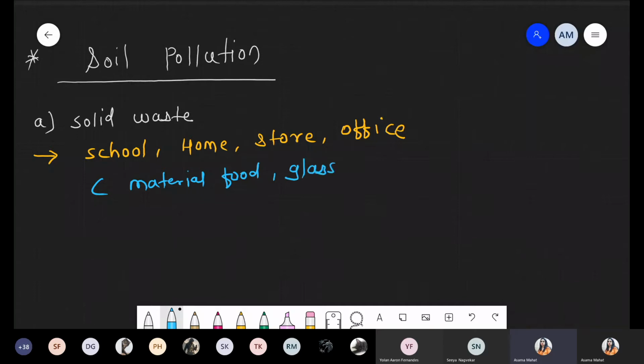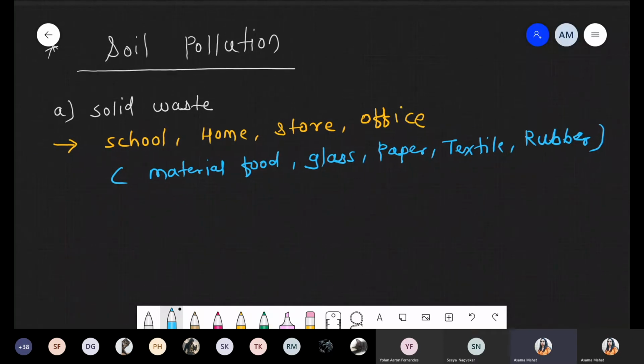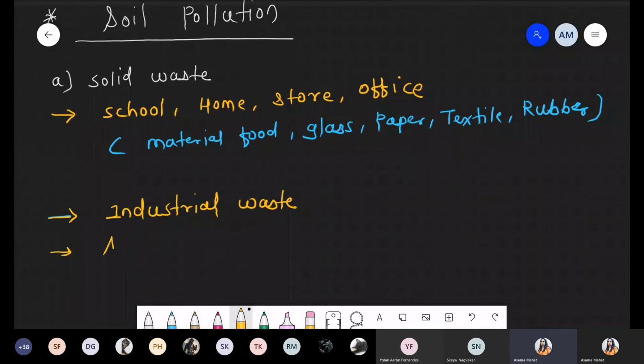Then glass, paper, textiles, and rubber, etc. Again, these are included in solid waste coming from the school, home, store, and offices. Now another waste we are talking about is industrial waste. Through industry, waste is released, which again comes under solid waste. Again, there is agricultural waste.